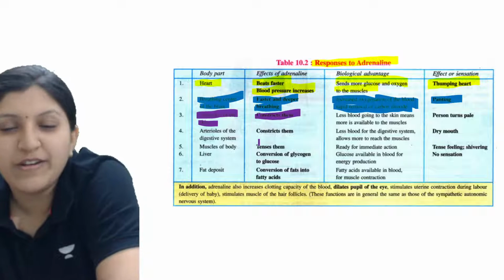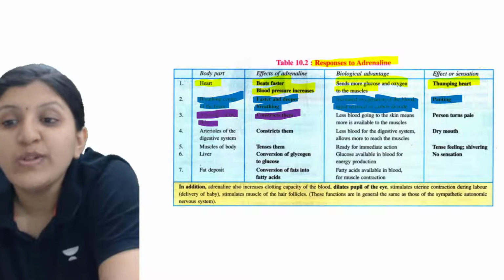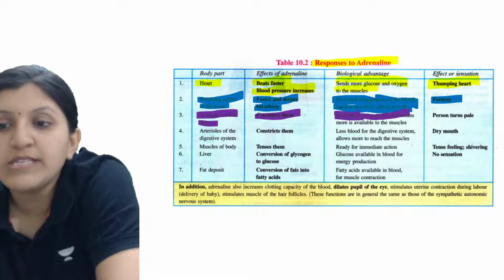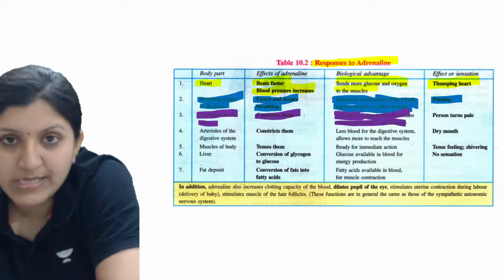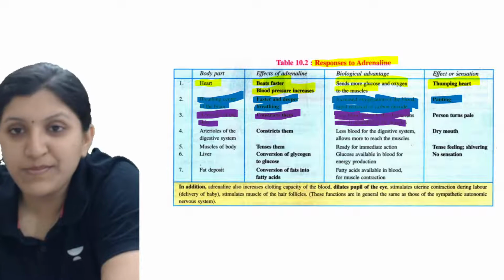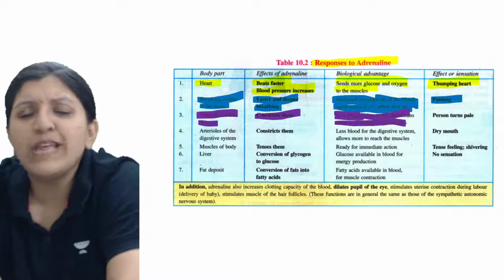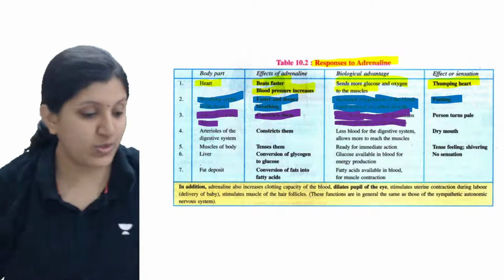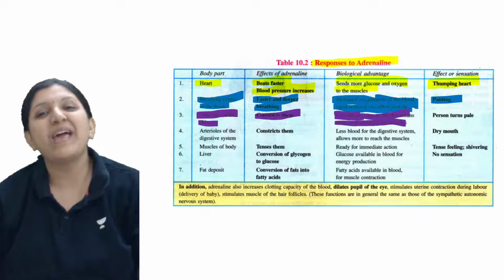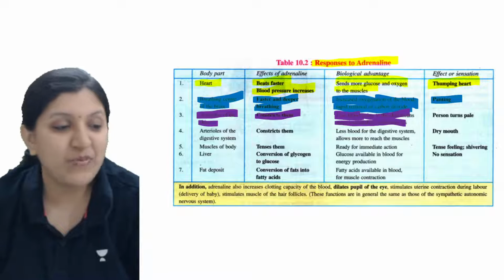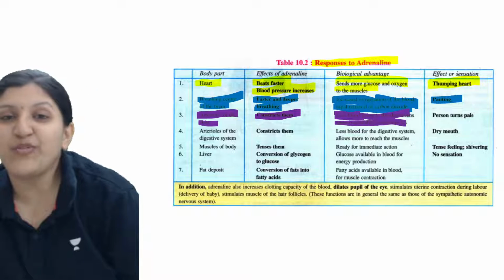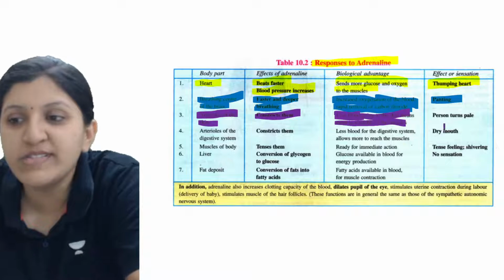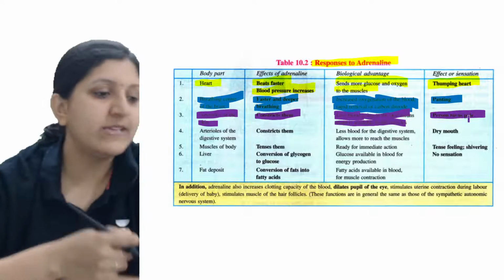That is the effect of adrenaline, it is going to constrict them, so that less blood goes to the skin, which means more is available to the muscles. If less blood goes to the skin, there is no requirement of activity as such. But if more blood goes to the muscles, there is oxygen supply and glucose supply, and the muscular movement is possible. That is with the help of the blood, because glucose oxidation can be seen. So the person is going to turn pale in this case.